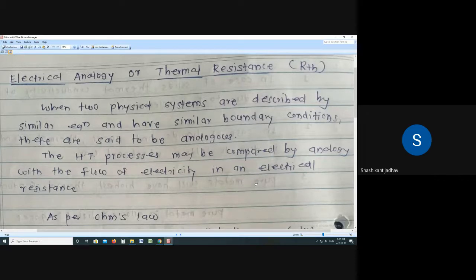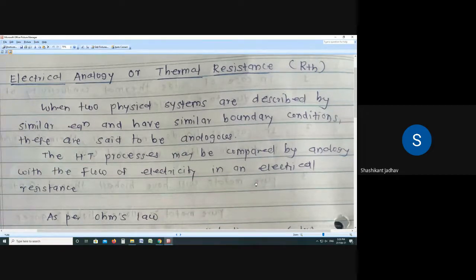For the electrical system, I is equal to dV by R, and for the heat transfer equation, Q is equal to dt divided by dx by k. Now compare these two physical systems. One is electrical system and one is heat transfer system. So current is similar to what? Current is also flowing, heat is also flowing.